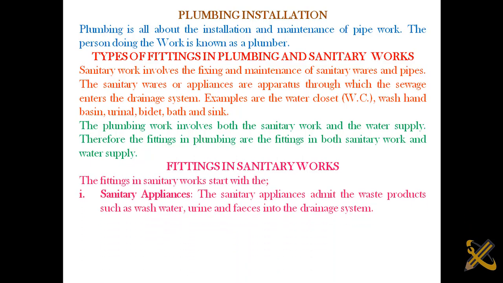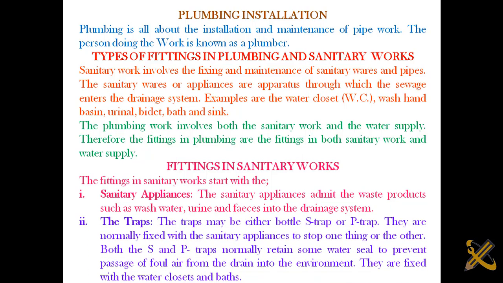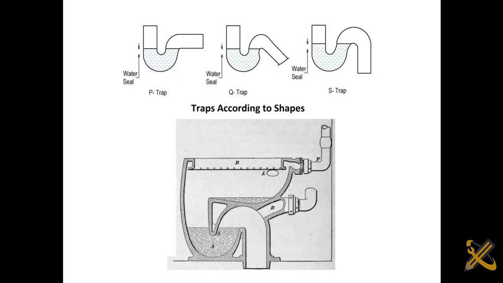The very first one is the sanitary appliances, which I explained above. We also have the traps. In our last class I said traps are devices that prevent the passage of substances through them. A very good example of that, I think this picture is going to explain it all.